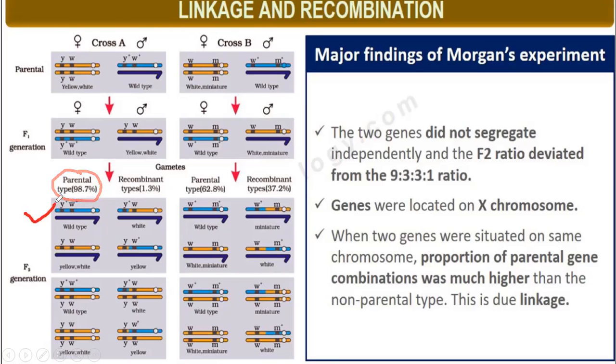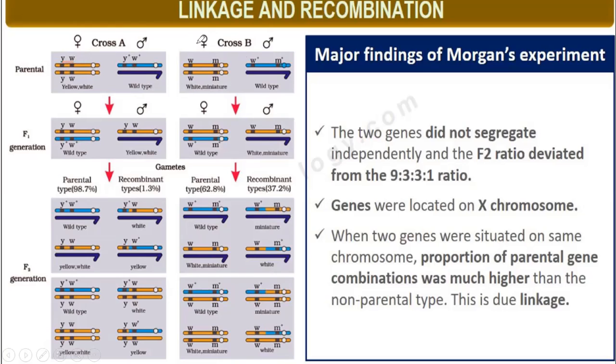98.7% in the F2 generation. In the F2 generation, the parental type of the progeny was more, and here recombinant was only 1.3%. It should be in the ratio 9:3:3:1, but here it is deviating from the Mendelian ratio. Why? Because these genes are closely present. Between these two genes, the space is very less.